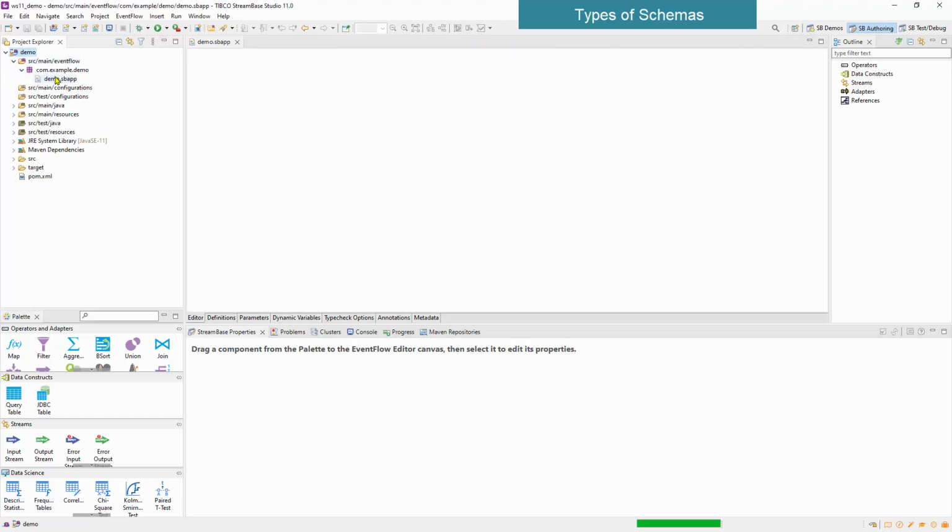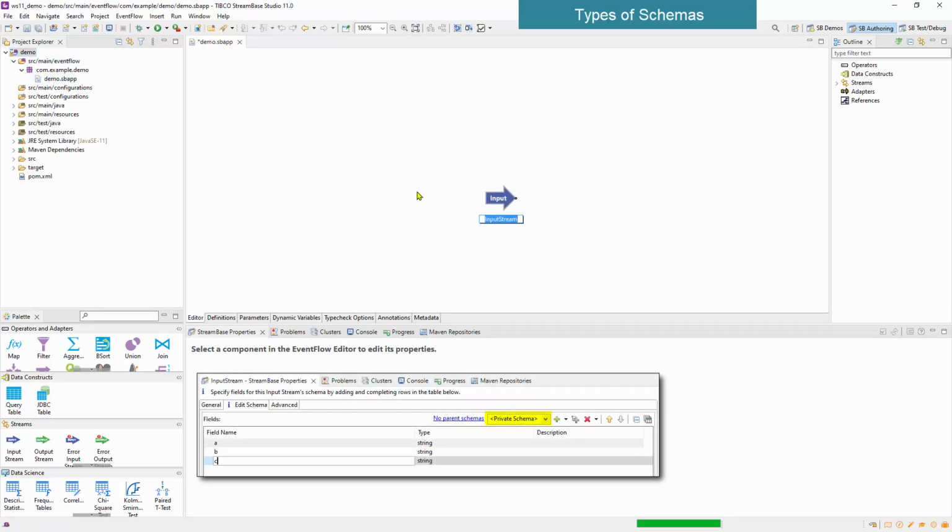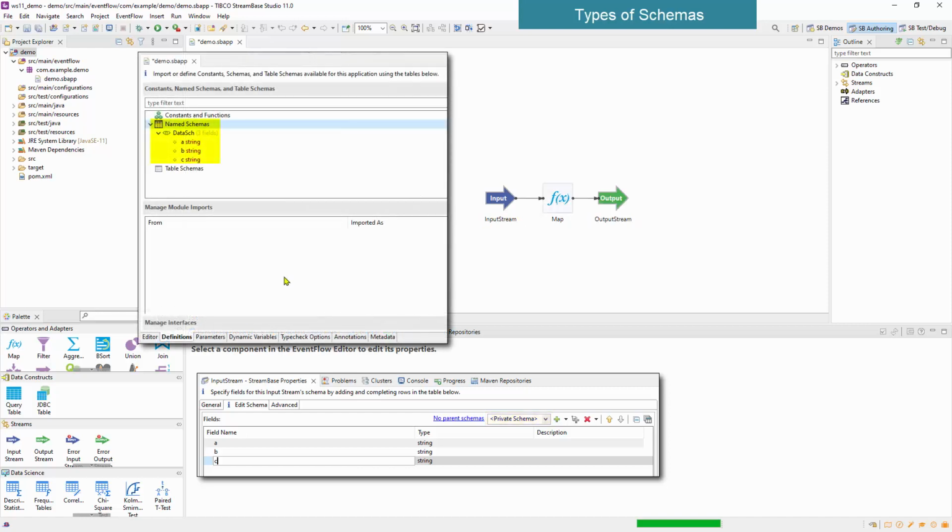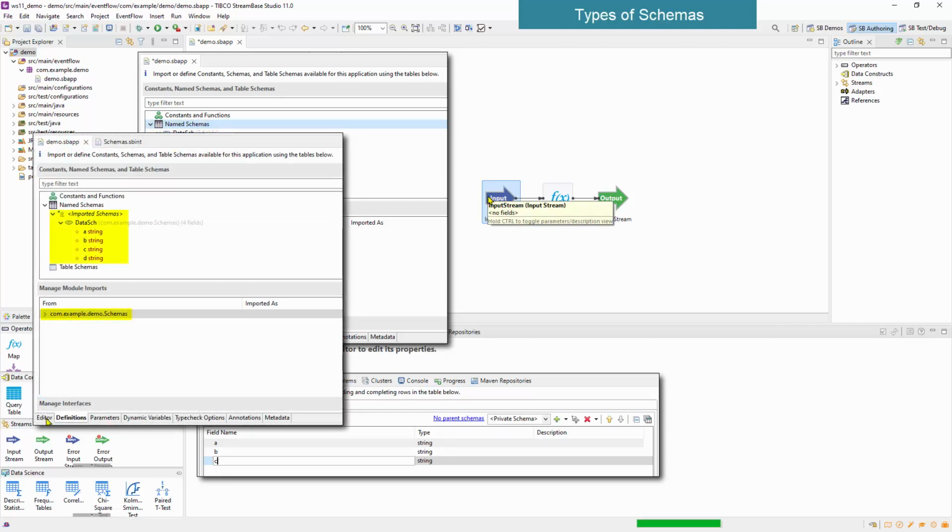First, some definitions. A private schema is a schema defined in a streamer operator. A named schema is a schema given a name on the Definitions tab. A named schema may also be available via an import.